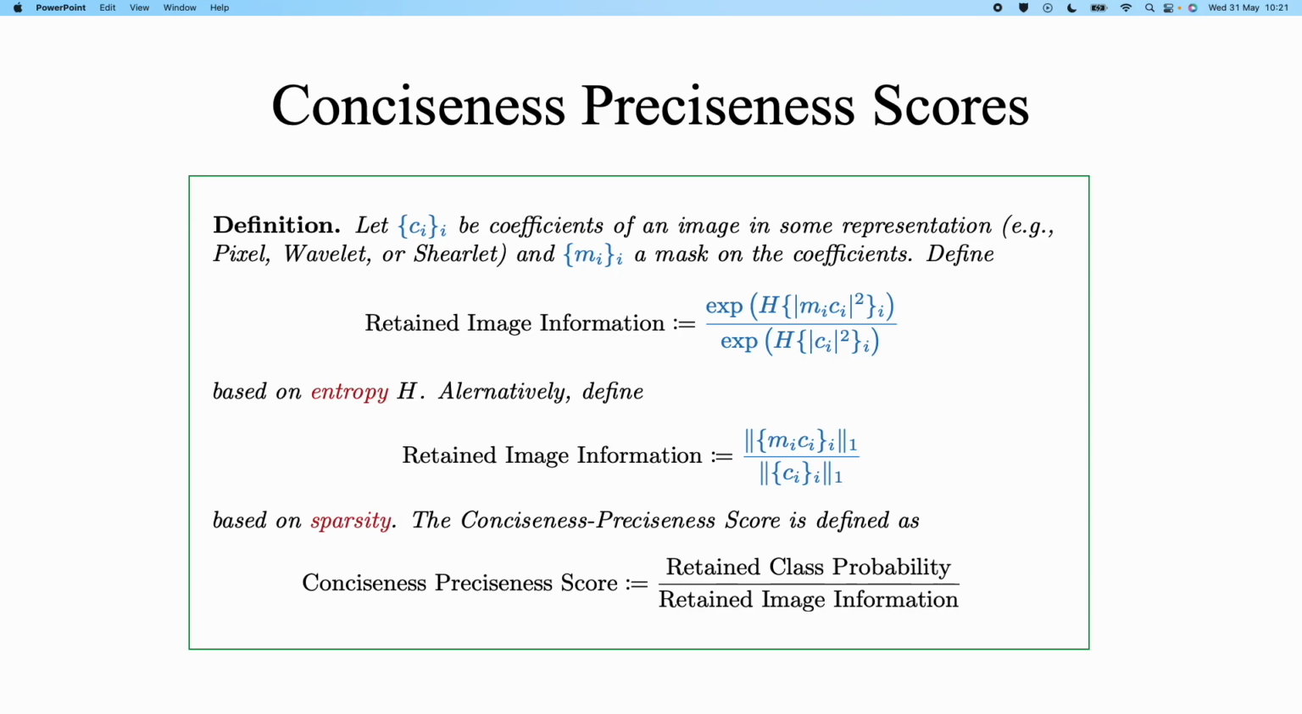In any case, we can establish then the conciseness-preciseness score, short CP score, as the ratio of the retained class probability to the retained image information. The retained class probability simply refers to the ratio of the class probability post-masking to the class probability pre-masking. So the retained class probability should be high because we want the explanation to be precise. We still want the prediction to be retained. And a higher CP score indicates a better mask explanation.